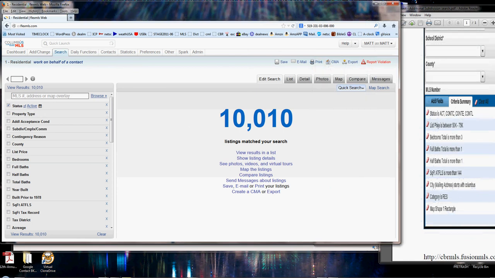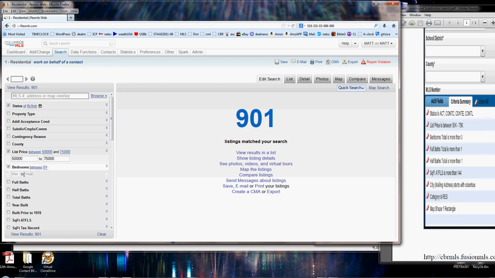Well, you notice over here on the right-hand side, this search is list price between $50,000 and $75,000. So I go to list price field. I put in $50,000 to $75,000. Okay, and then I go to the next criteria. Bedrooms is more than 3. So I go to bedrooms, 3, and leave the max blank. And I go to full baths, the total is more than 1. So I go to full baths on the left-hand side, 1.